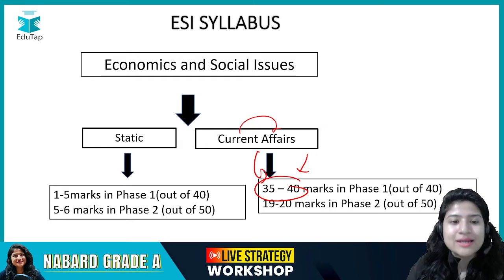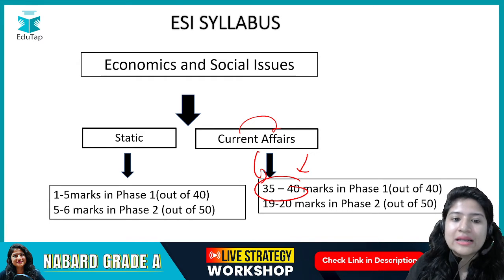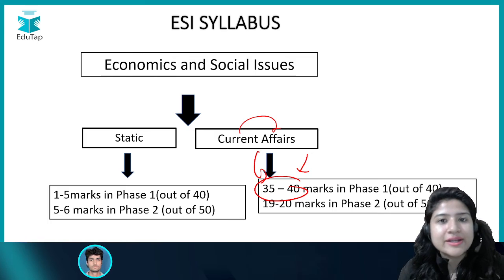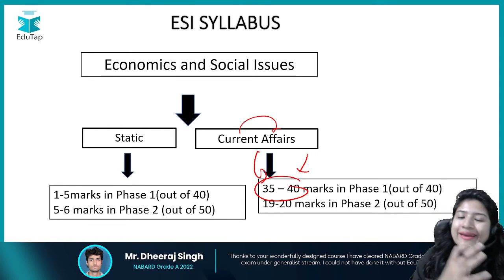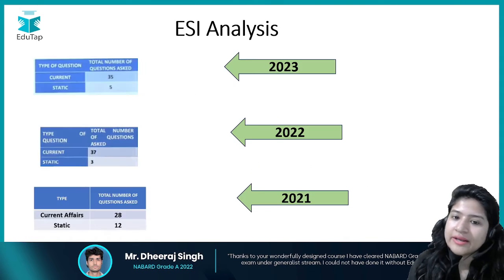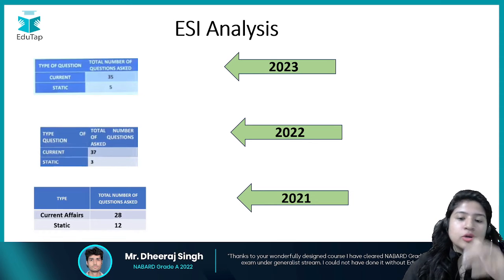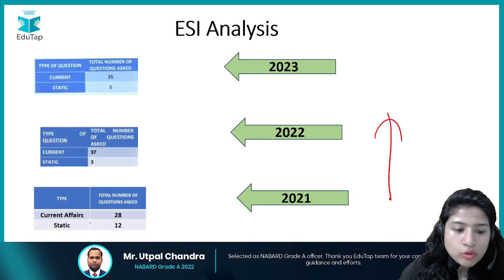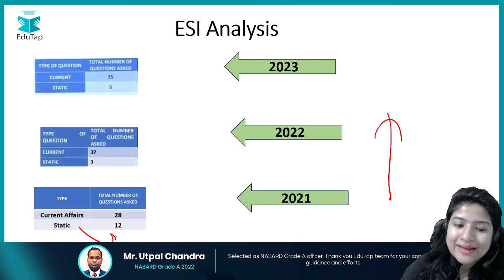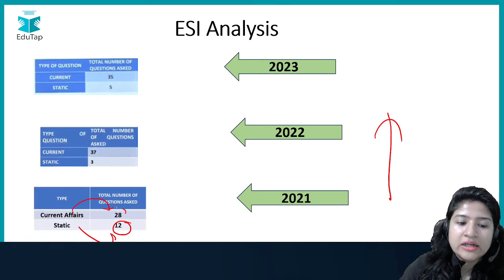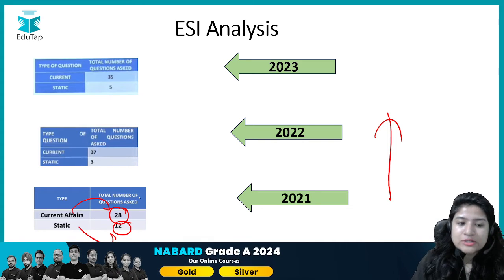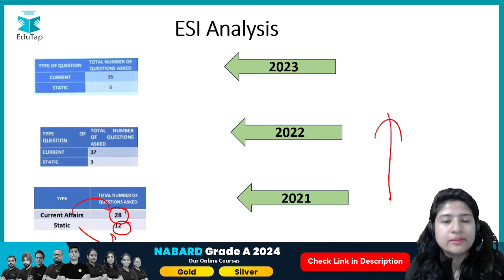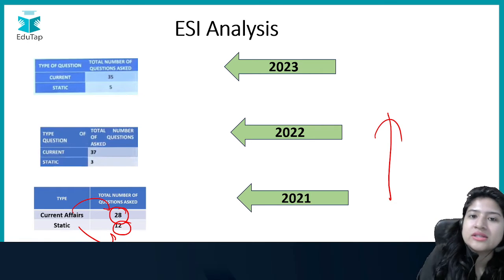You need to understand it's very important to do previous year analysis. By that only you would understand that current affairs has more weightage in ESI and static has more weightage in ARD, right? Again, here's the analysis. If I go backwards from 21 to 22, you would observe that static had at least 12 questions, but current affairs were 28. Still the weightage was on the current affairs side, even though there were a significant number of static questions.